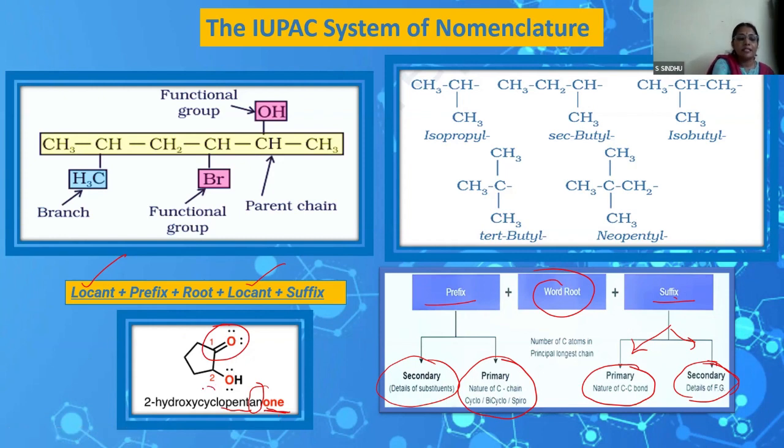And we have this cyclo, it's a cyclic compound, cyclopentane, and hence we have the primary prefix coming in. And also we have the secondary, because we have an additional functional group which is secondary here. The hydroxy comes in as the secondary prefix, and the locant 2 attached, indicating the position of the hydroxy functional group here. So this is one example where it's exhaustive, giving you complete rules coming in here. The word root, the primary prefix, primary suffix, and the secondary prefix with the locant.